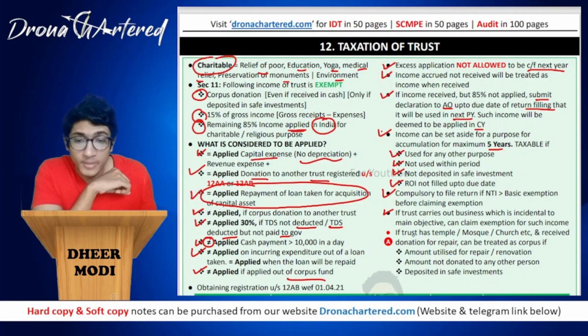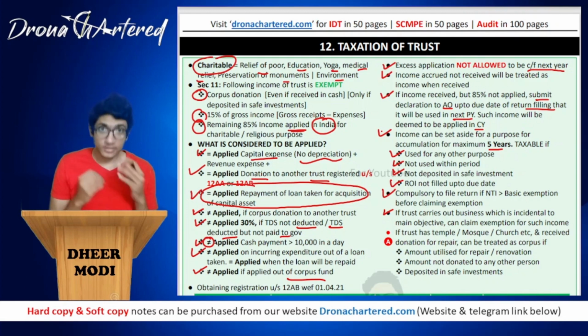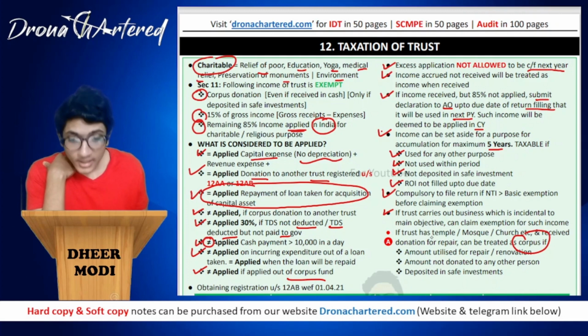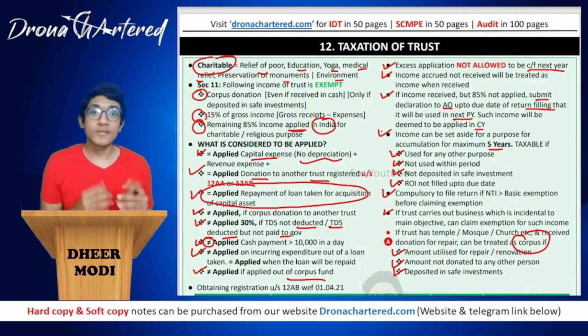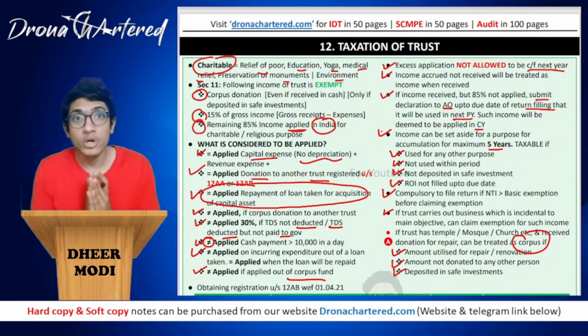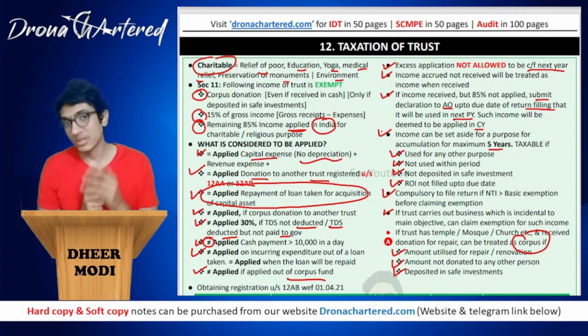Now there is an amendment here. If a trust has a temple, mosque, church, etc., and it has received any donation for repair, this can be treated as corpus. That is, this donation that they have received for doing repairs will be treated as corpus. If the amount is utilized for repair or renovation, is not donated to any other person, and is deposited in safe investments, in such a case this income that I receive will be treated as corpus and it will not be taxed because corpus donation is exempt.